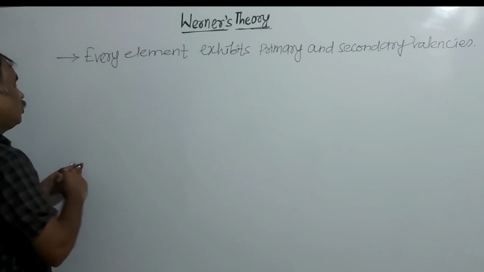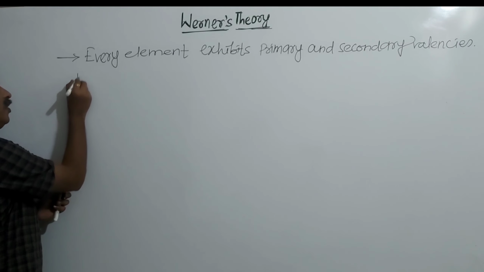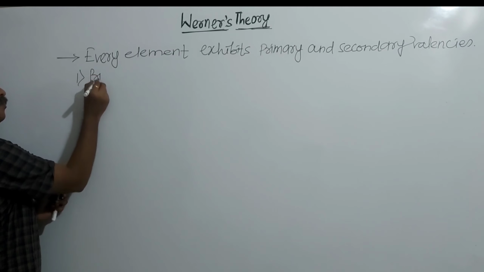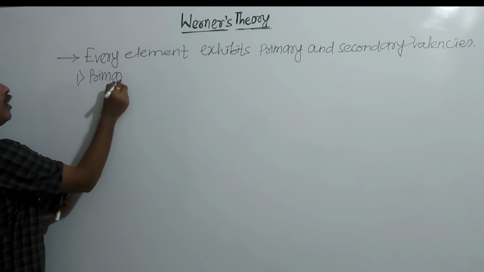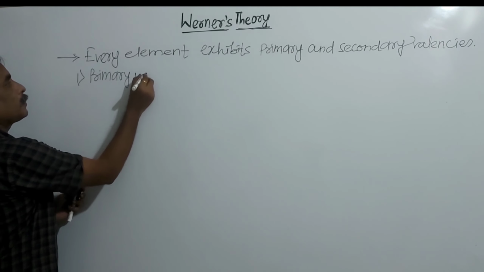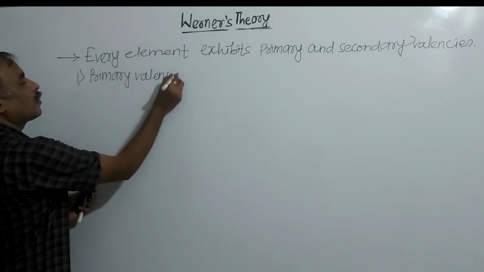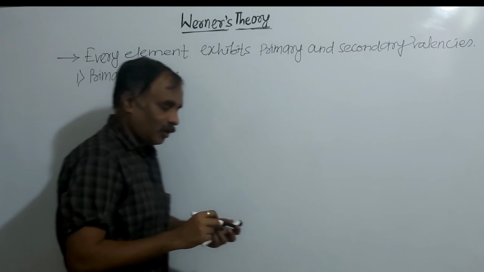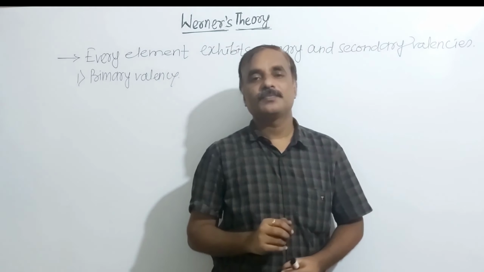So first we'll see about primary valencies: how to identify primary valency, and what are the features of primary valencies.